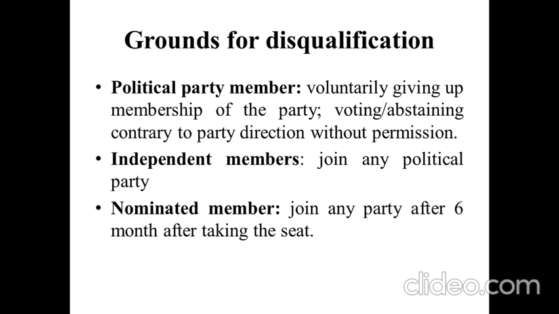If an independent member joins any political party, he may also lose his seat under the anti-defection law. If a nominated member joins any political party after 6 months of taking the seat, he or she may also lose the seat.